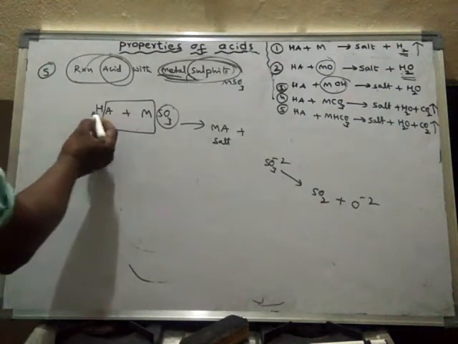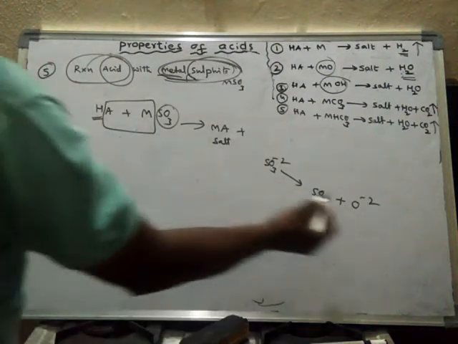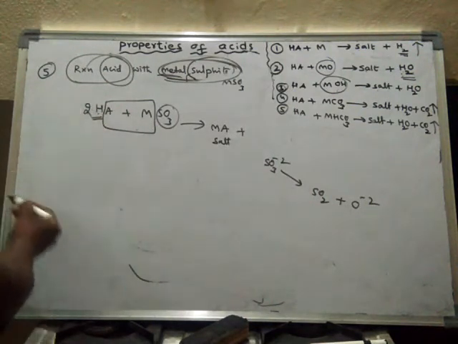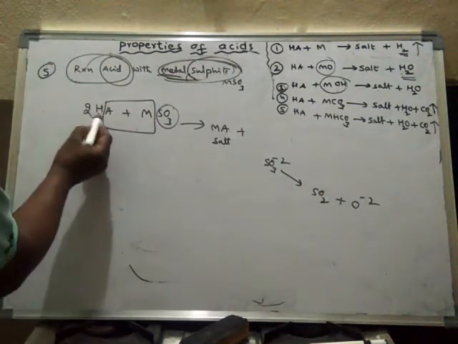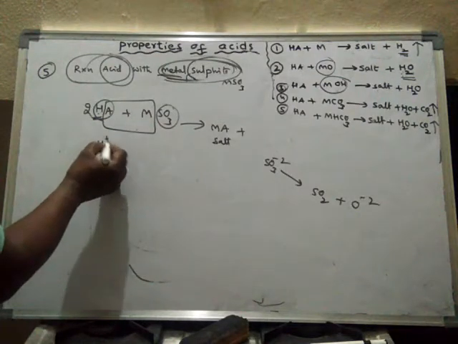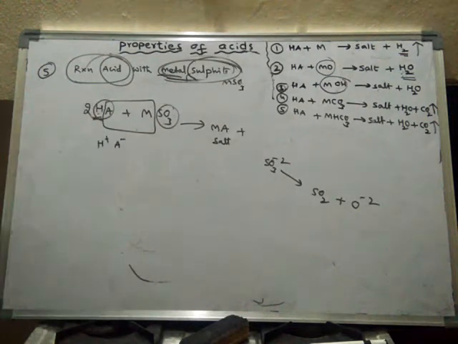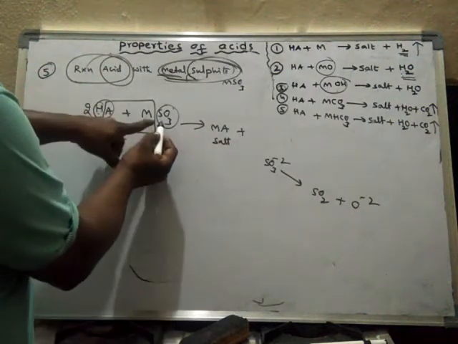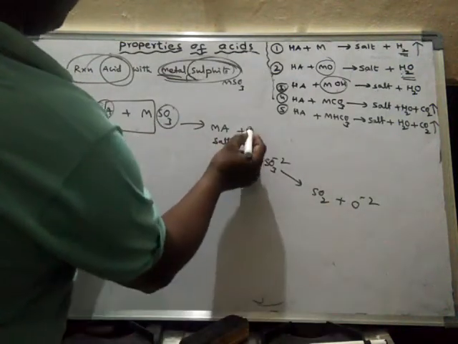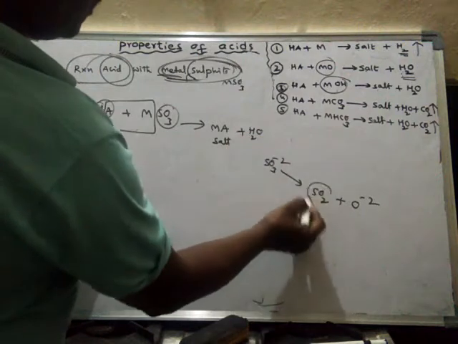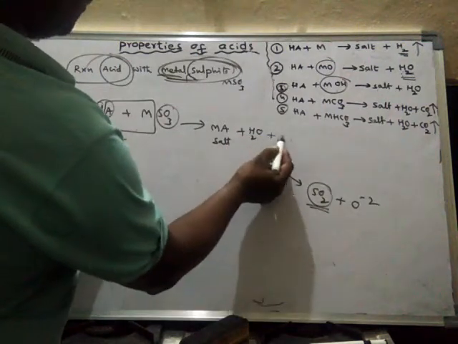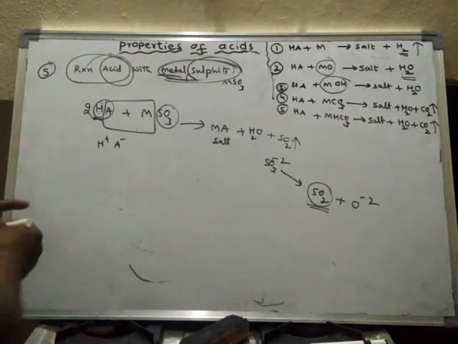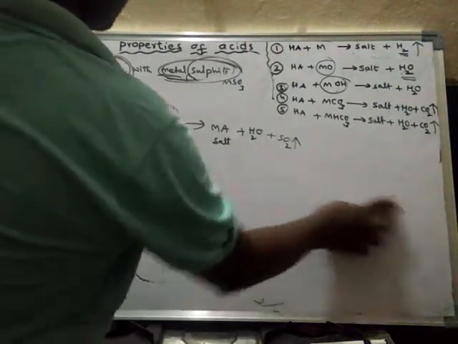Okay, so what happens is these hydrogens will combine with O minus 2. So let us take two hydrogens with O minus 2. They form what? Here we already know H plus and A minus. So again it forms what? These hydrogens will combine with the oxygen. They form water. And what is formed along with this? SO2 is formed. SO2 is a gas. So like this the reaction takes place.